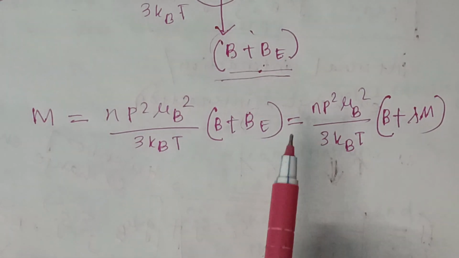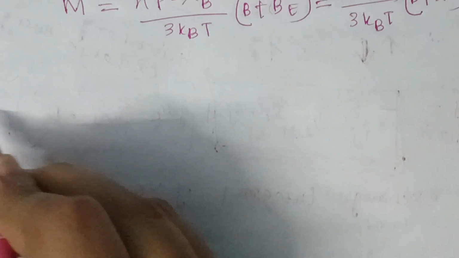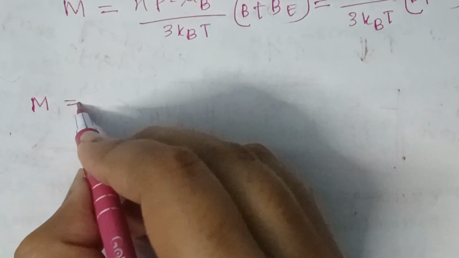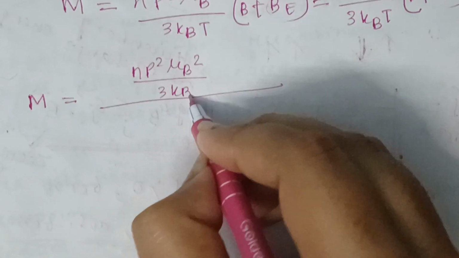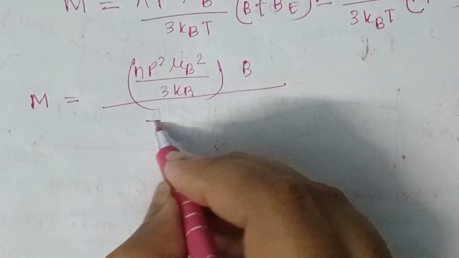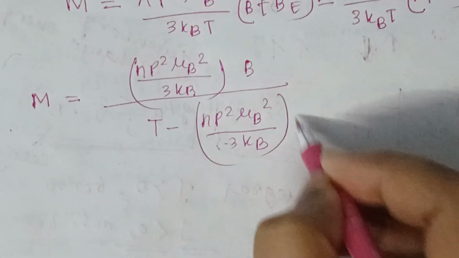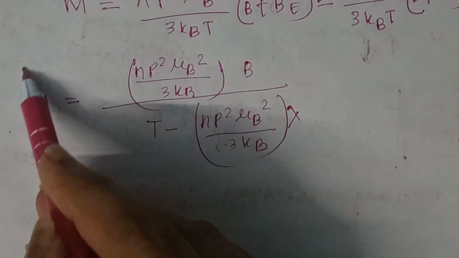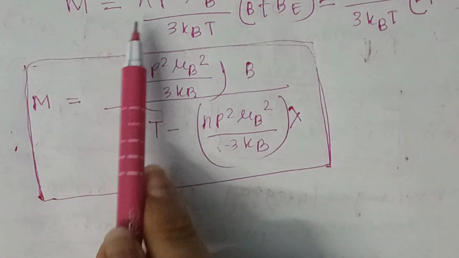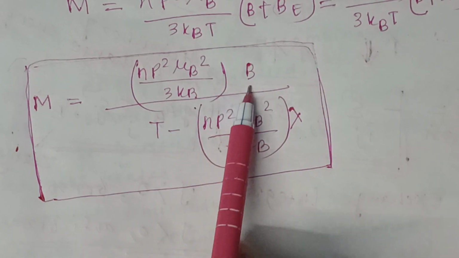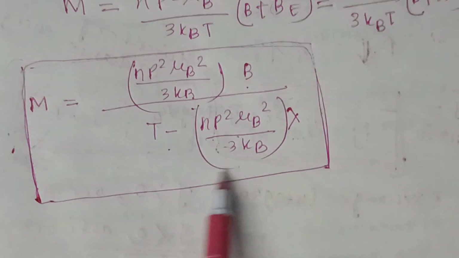Now solving for M, after some calculations, we find M equals n p squared mu_B squared B divided by 3 k_B, over T minus n p squared mu_B squared lambda divided by 3 k_B.